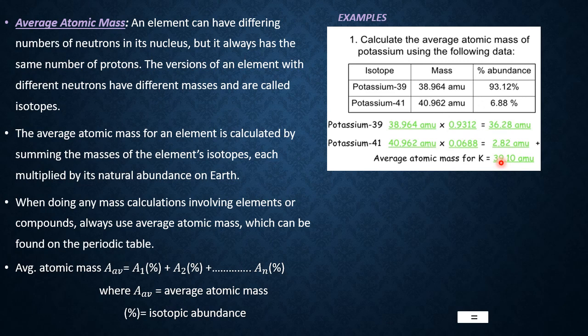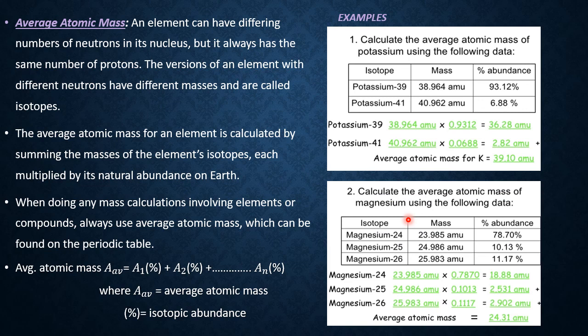Now we'll go for the second example. Here we are calculating the average atomic mass for magnesium. Magnesium occurs in three isotopic forms: 24, 25, 26, and their masses and abundances are 78.70% of this plus 10.13% of this plus 11.17% of this. At the end, the average atomic mass of magnesium is equal to 24.31. This one we will use for our calculations in our future classes.